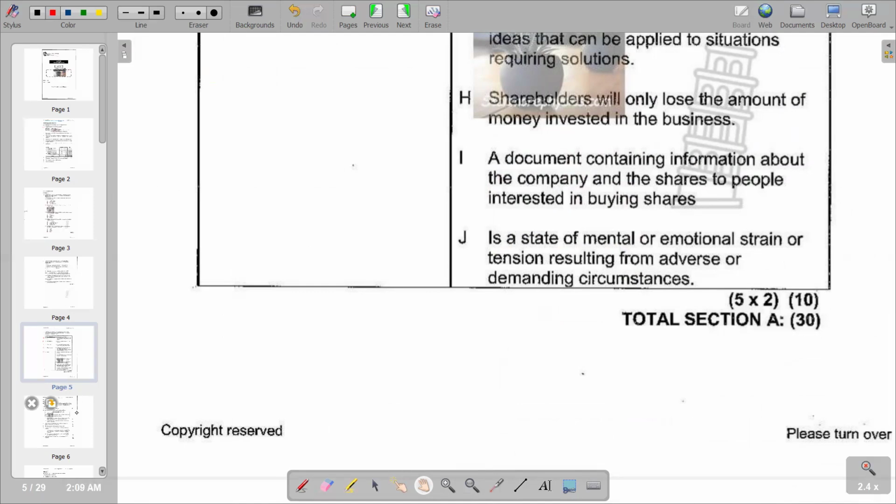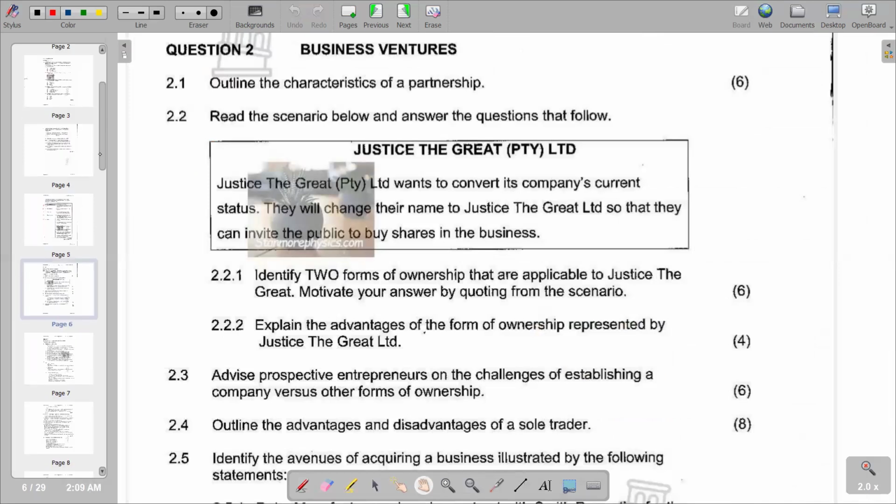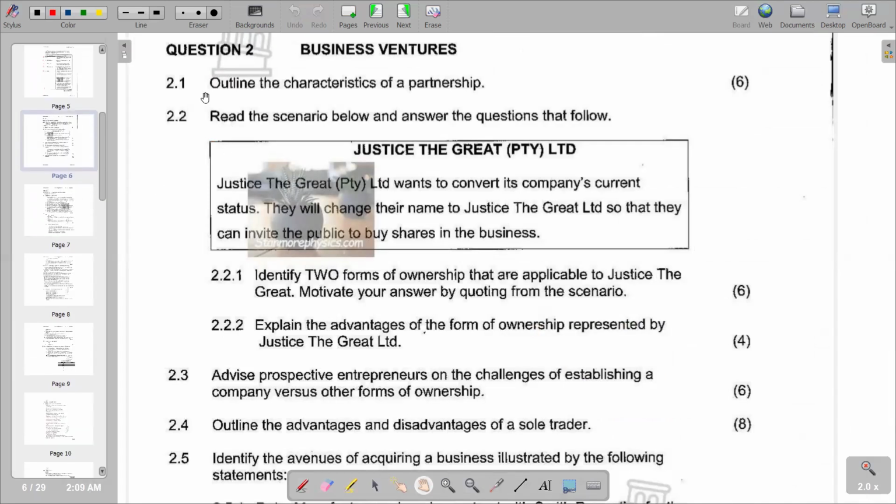So I will move on to the second question that we have. And we see that our second question is on business ventures. The first question reads, outline the characteristics of a partnership. And we know that a partnership is a business where we have two or more people operating a business. So the characteristics of a partnership, obviously, are going to include having many partners, that is two or more, running the business. And also, we are going to see that these partners are going to share profits at the end of the financial year. And they have to share the profits using the profit sharing ratio that they would have agreed on in the partnership agreement.